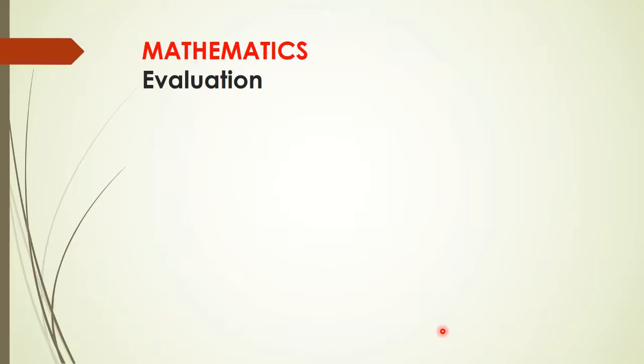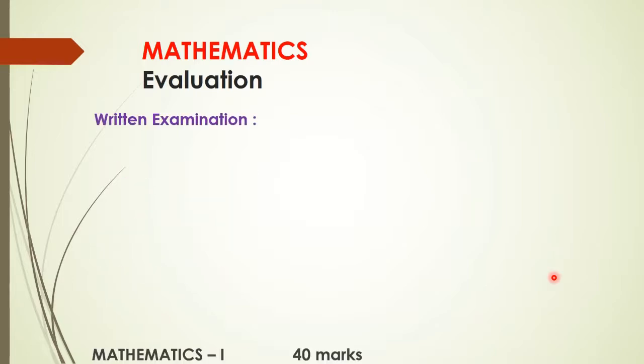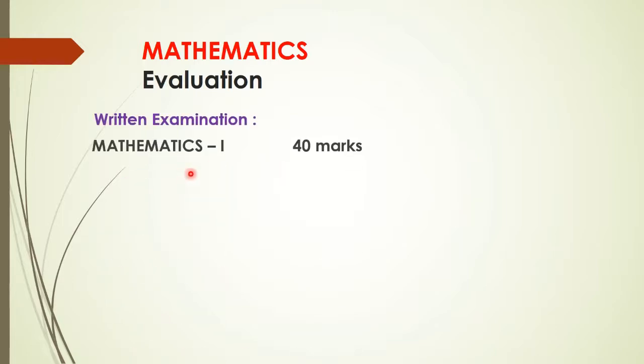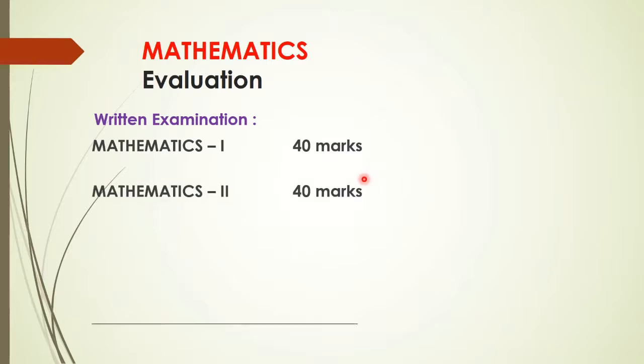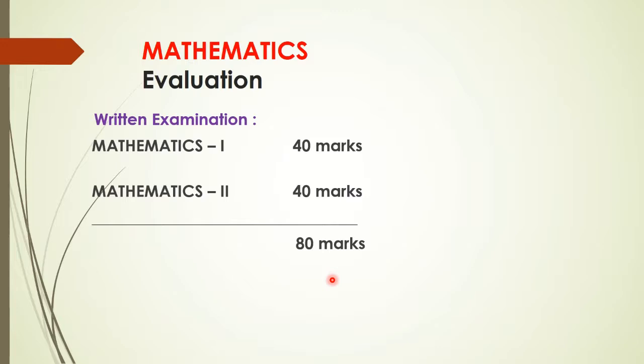In the beginning, we will see the evaluation. That means what is the marking scheme for Mathematics 1. Here in Mathematics evaluation, there are two parts. First is the written examination and second is internal assessment. The written work is of 80 marks. Out of that, Mathematics 1 is 40 marks and Mathematics 2 is 40 marks. That will give you a total of 80 marks.